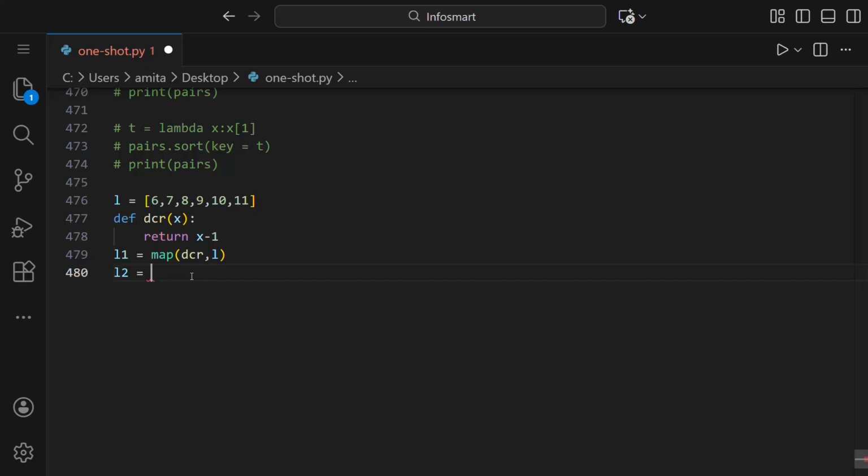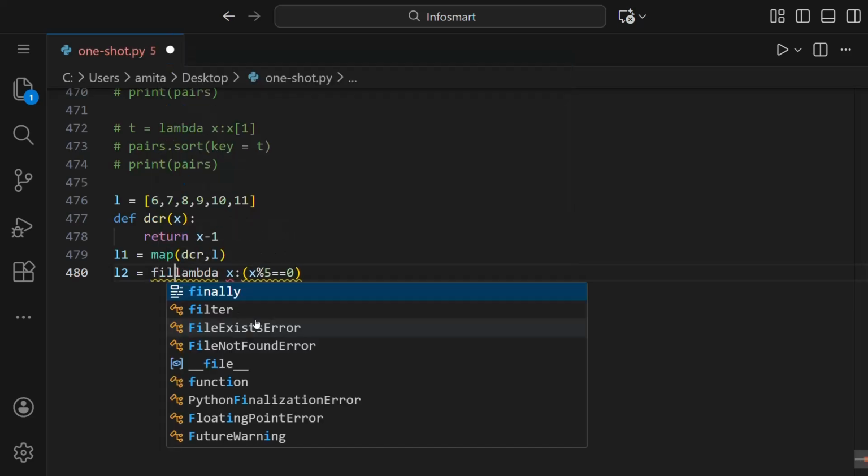So we'll write a lambda function here, lambda x, where we'll see if x modulo 5 has 0 remainder. So when x divided by 5 has a 0 remainder, we have written using lambda, then we want this function to work for all the elements of L1, and we have to filter out those.